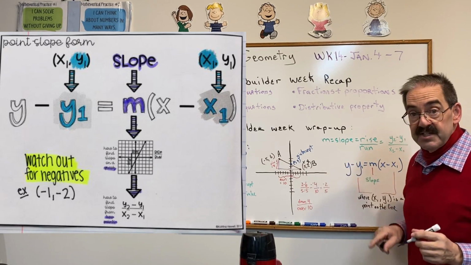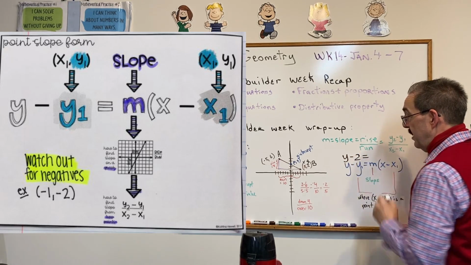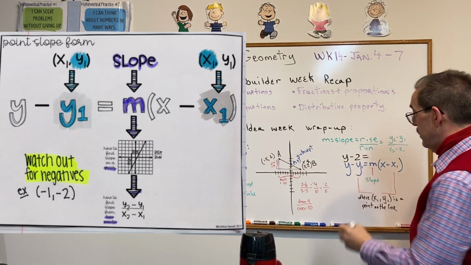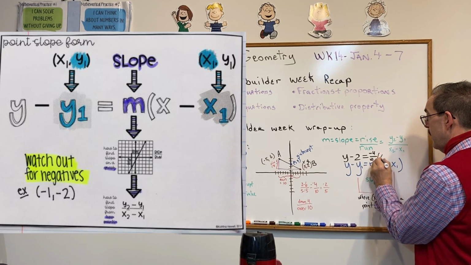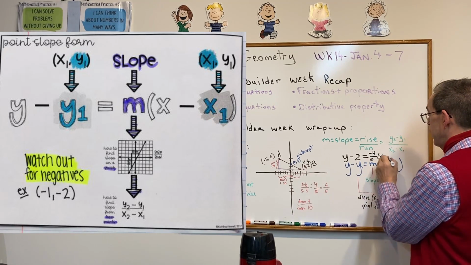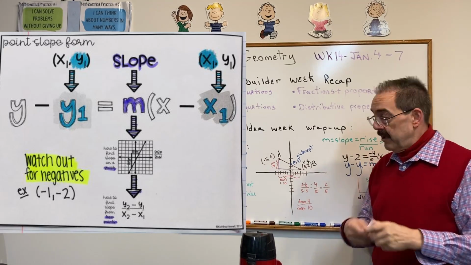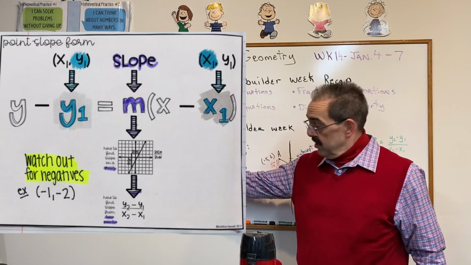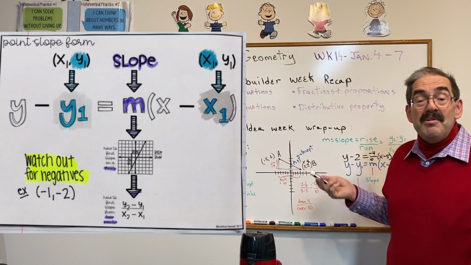Y minus the y value equals the slope of the line, down 4 over 10, x minus the x value that we know. Okay? So let's remember what we know, think about it, and then ask questions. That's the beauty of math.